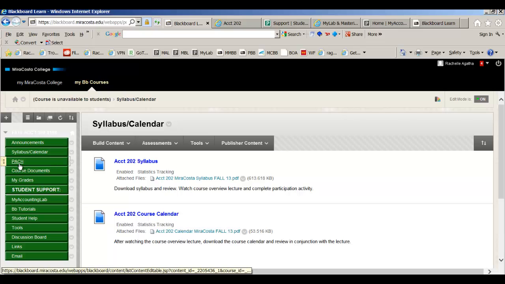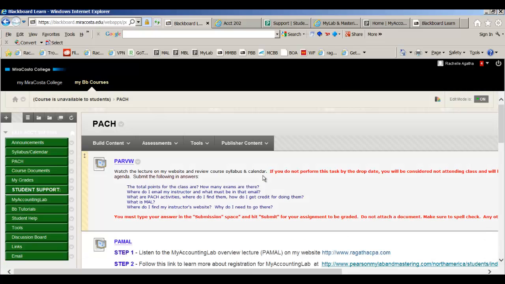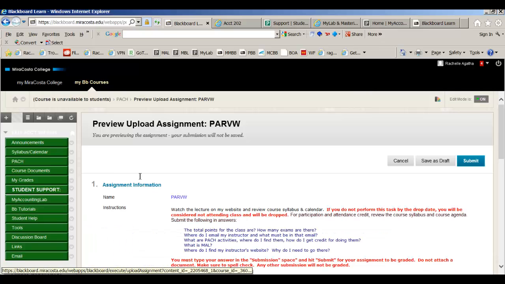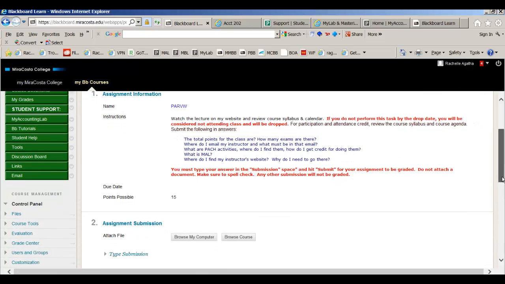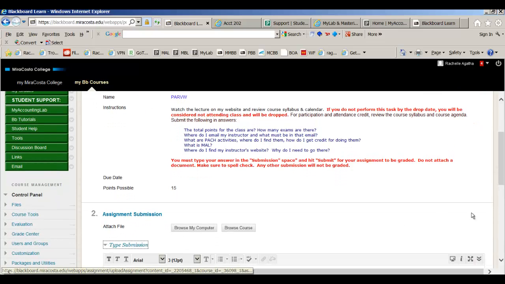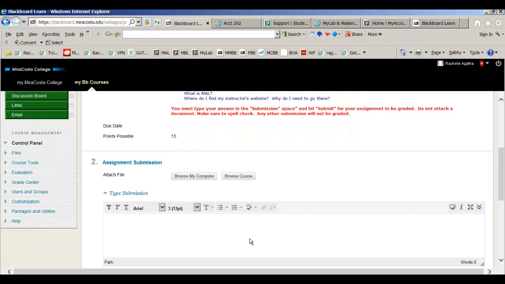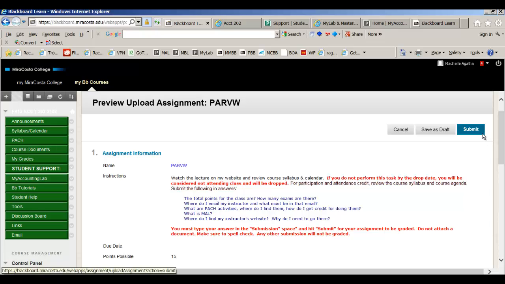The next thing I want to do is go over the participation and attendance. You're listening to the first one, so make sure each week you do what's assigned. So you're going to go into the participation and attendance activity. I do not want you to attach a file. I want you to type in the submission box your answers right here. Complete sentences, spell check, and then you're going to hit the submit. Make sure you don't just save, because I can't grade it.